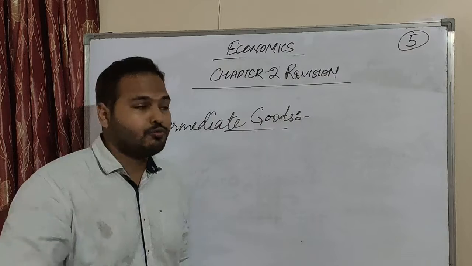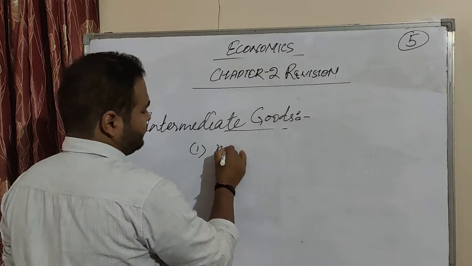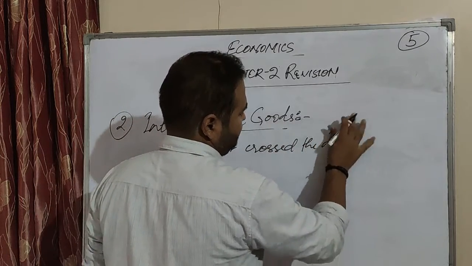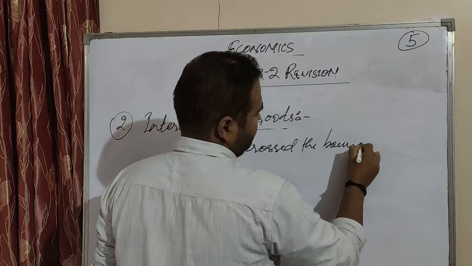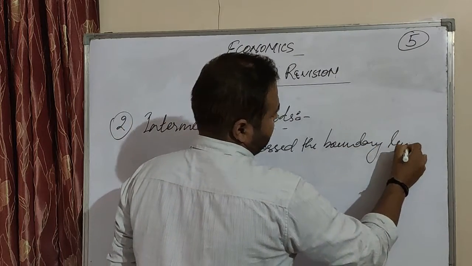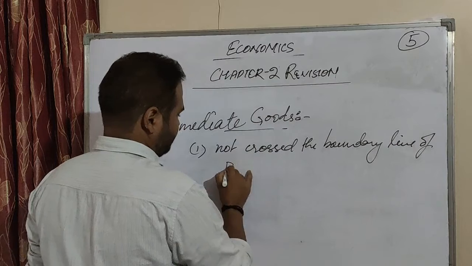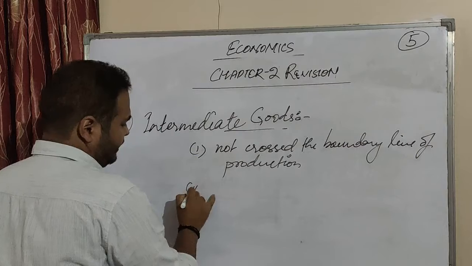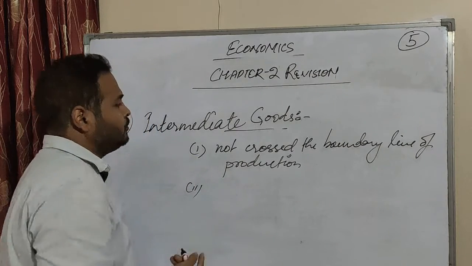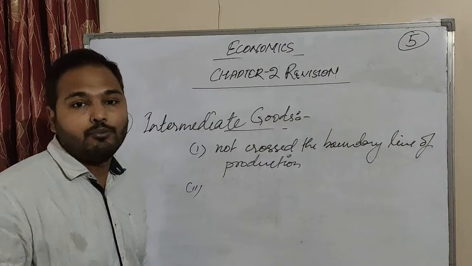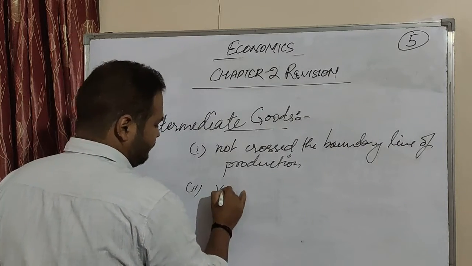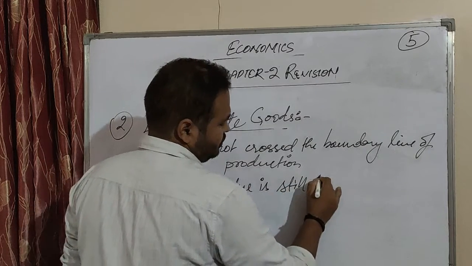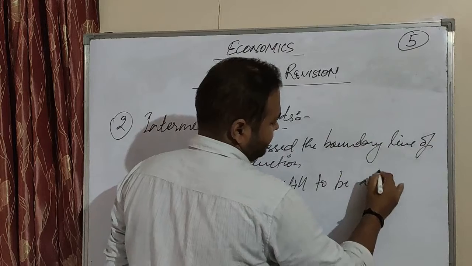Intermediate goods are those goods which have not crossed the boundary line of production. The second point you need to remember when you have to find the intermediate good is that value is still to be added.